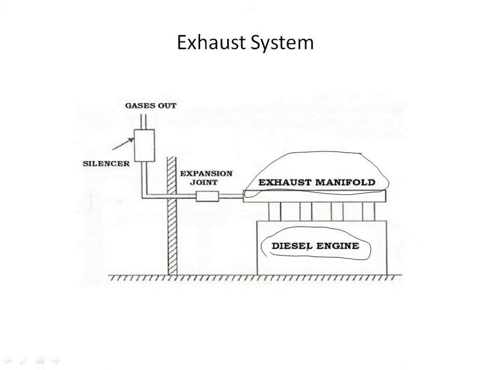Next, the engine cylinders' exhaust lines are connected to an exhaust manifold. You all can see this exhaust manifold above the cylinder head. The exhaust manifold temporarily acts as a collection point for exhaust gases. From the exhaust manifold, the line is connected to the silencer. You all can see this silencer.